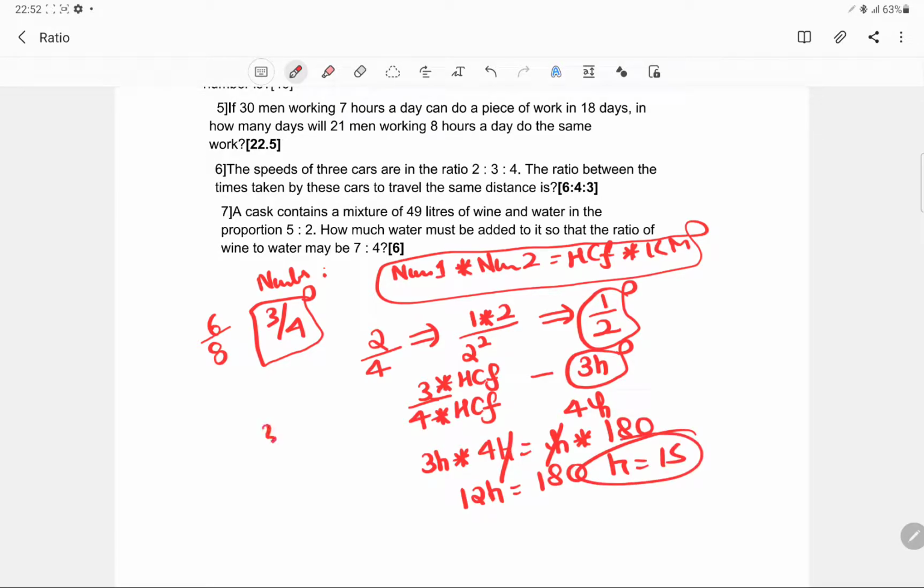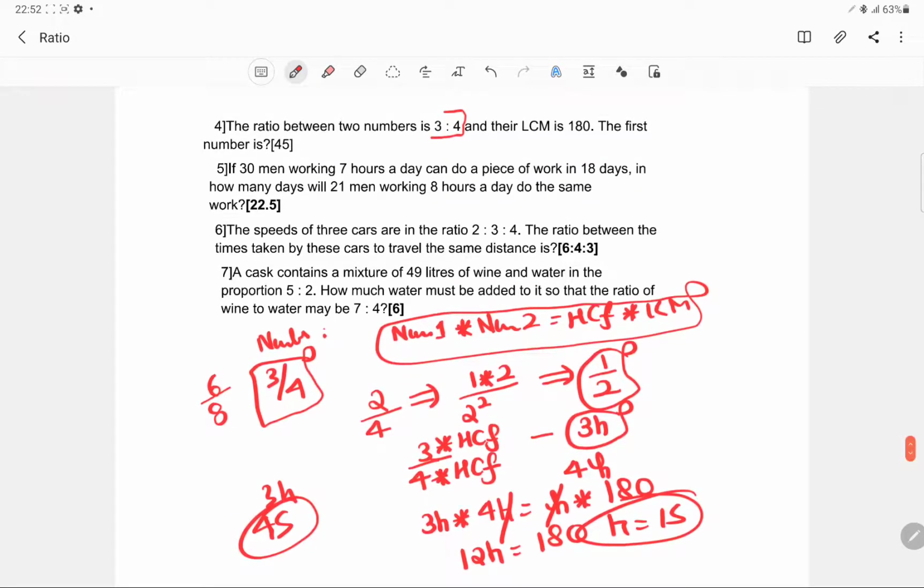So the first number, 3H, would be 45. So just remember this: whenever you have two numbers being divided with one another and they come out to be in the simplest ratio, then those numbers would have been divided by their HCF.